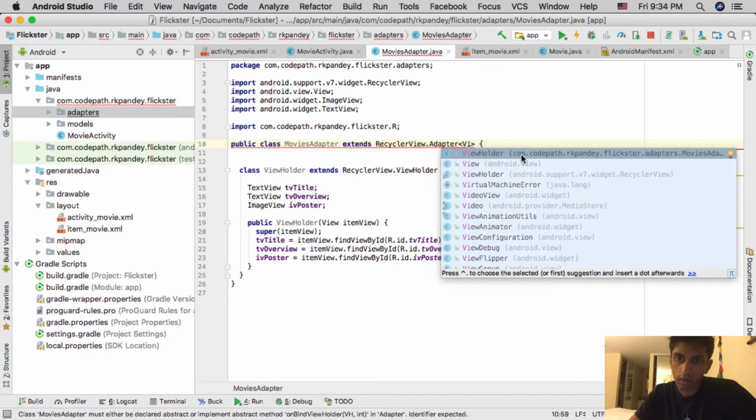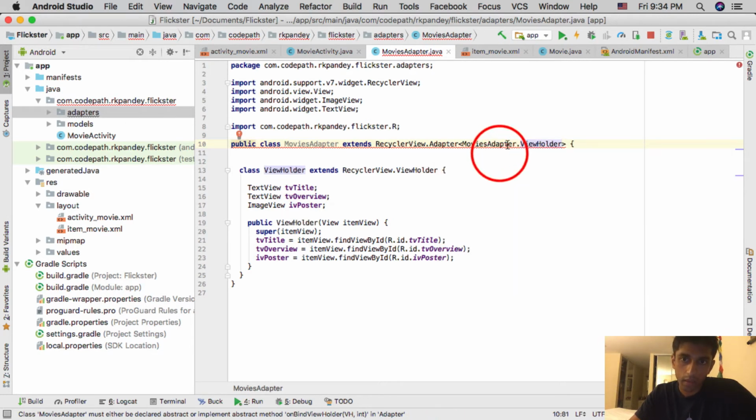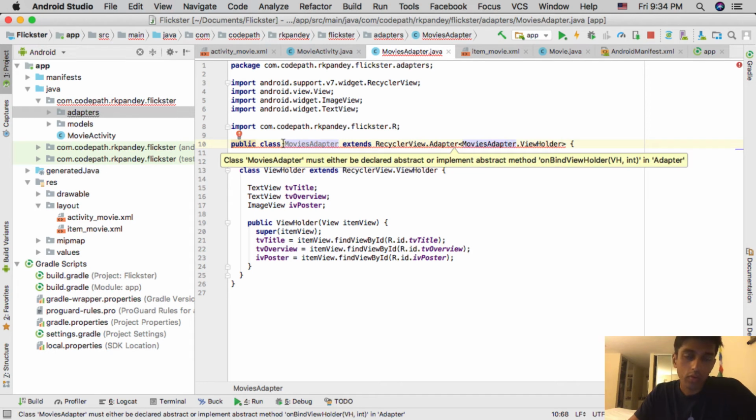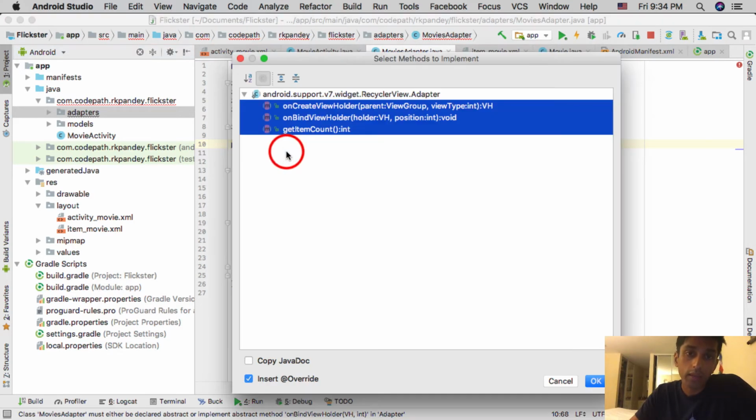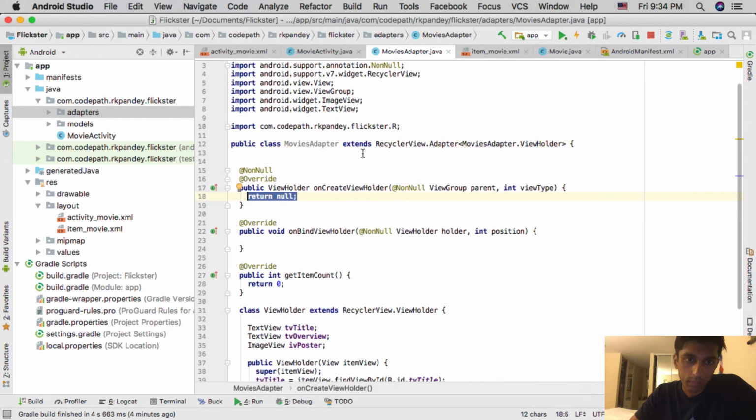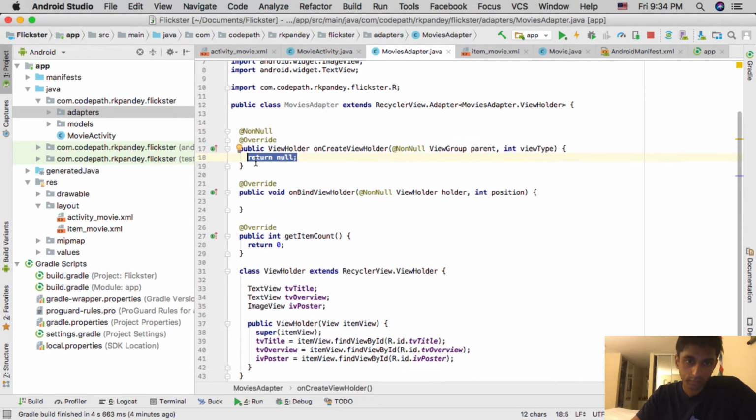So make sure that you're referencing the one that we have in our project and not the default recycler, not the default view holder, but the one that you've defined. Okay, so you'll see this red error bar, and that's because there are some abstract methods in the RecyclerView adapter that we need to implement. So click on the red light bulb, and then you should be able to implement all of these with a default implementation.